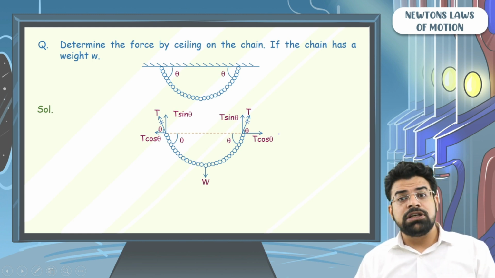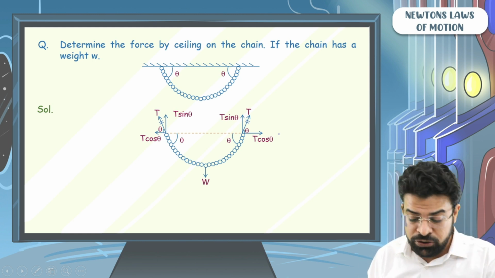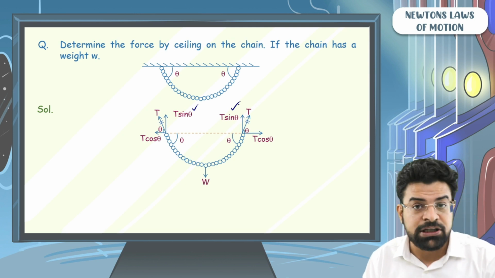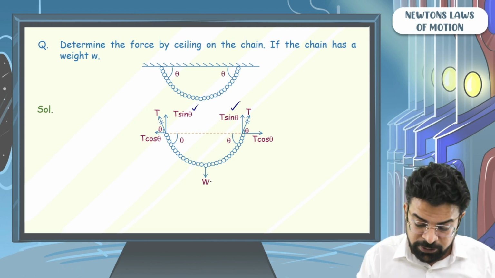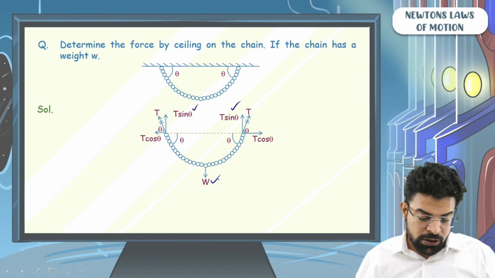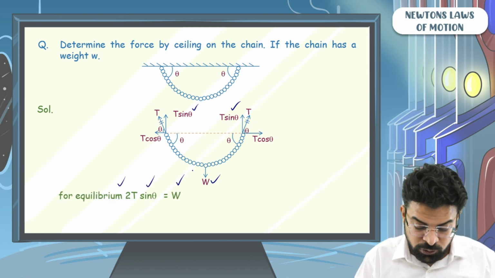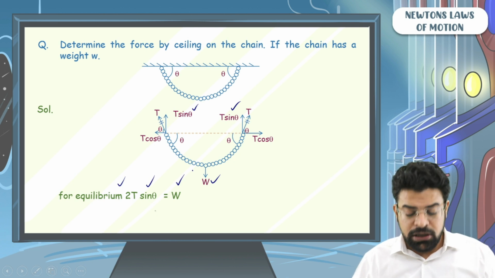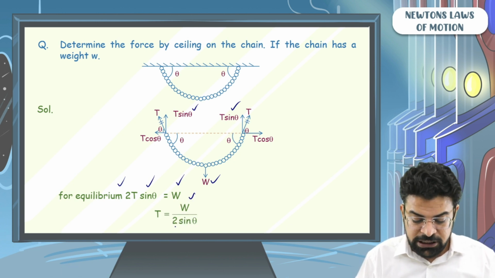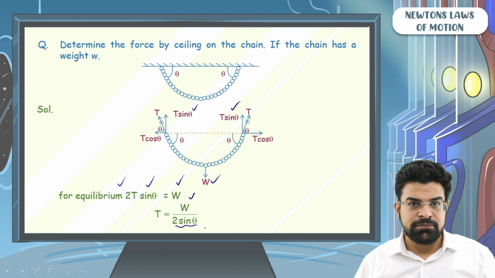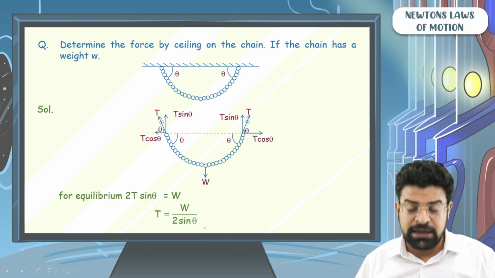Since the net force in the vertical direction has to be 0, you can say that T sin theta plus T sin theta, the force upward, has to be equal to W, which is the force downward. So we can say for equilibrium 2T sin theta equals the weight of the chain, or T has to be equal to the weight of the chain by 2 sin theta. Easy? Let's see the next example.